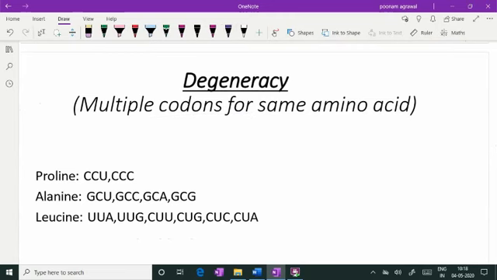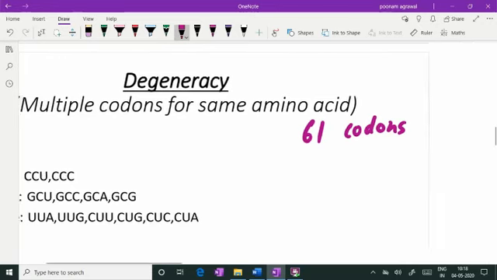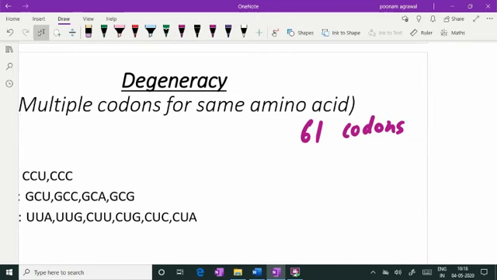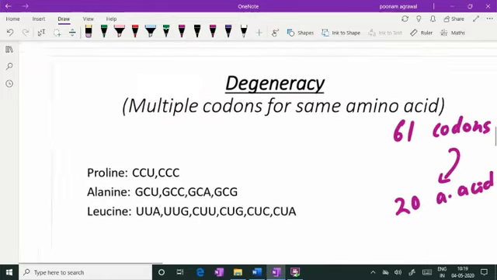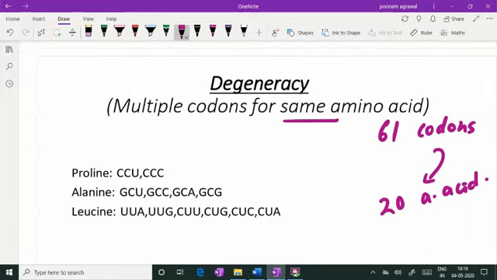You have just seen that there are 61 coding codons. 3 are stop codons that I'm not considering here because they are not coding for any amino acid. So we have 61 coding codons which code for 20 amino acids. So this figure clearly tells that one particular amino acid is coded by more than one codon. I repeat again, more than one codon codes for a single amino acid. This phenomena is called degeneracy. So multiple codons coding for the same amino acid is the degeneracy.